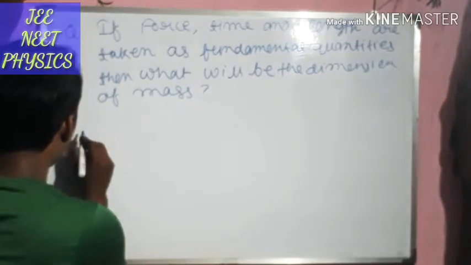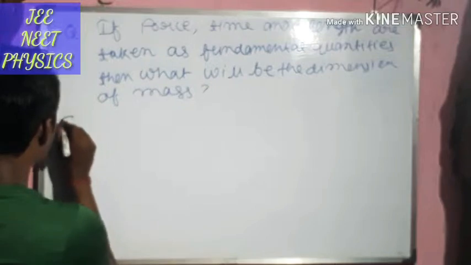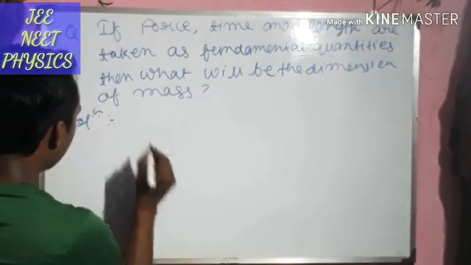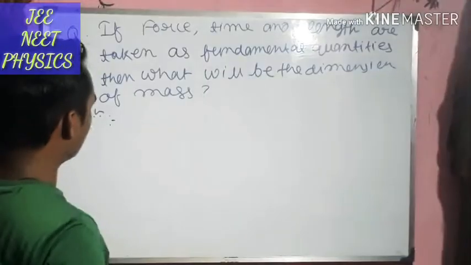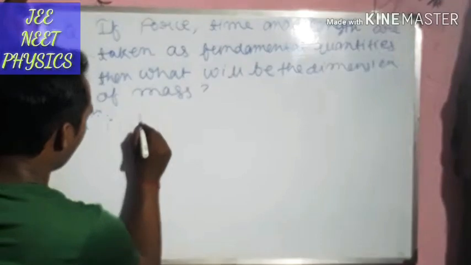So we have to find the dimension of mass. Here is the solution. Very easy problem. It's not so hard.